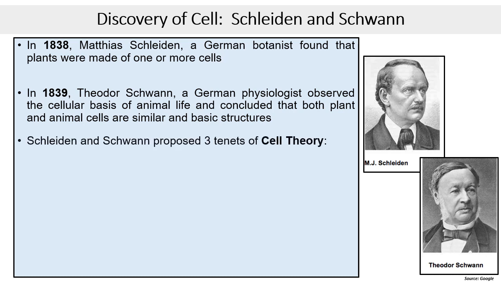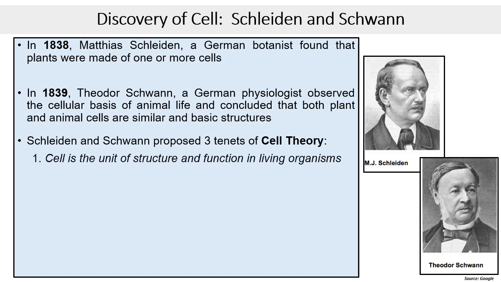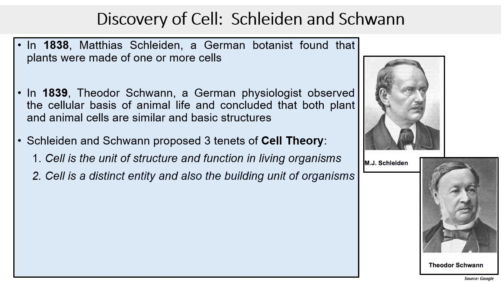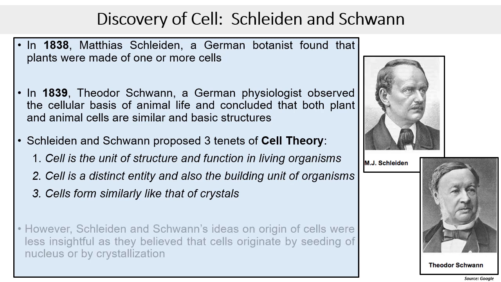They combined their ideas and proposed that cell is the structural and functional unit of all living organisms. Cell is a distinct entity, that is, cells can live independently as unicellular organisms and also are the building units of all organisms, and that cells originate like that of crystals. These propositions are known as cell theory.